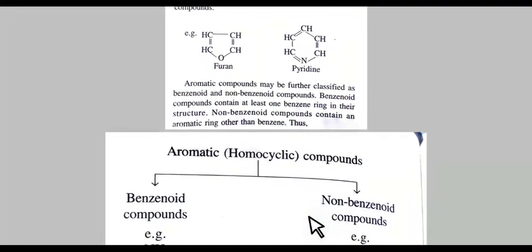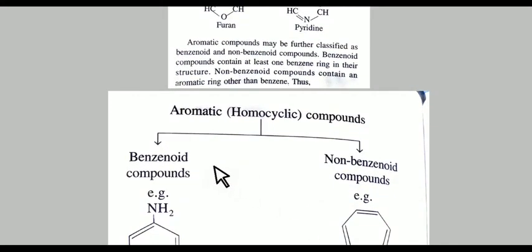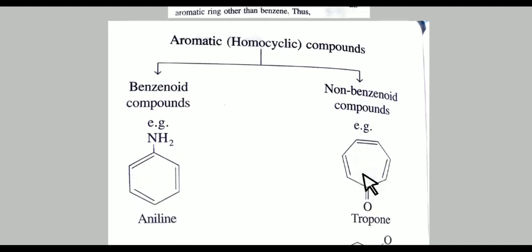This aromatic compound is again divided into benzenoid compounds and non-benzenoid compounds. Benzenoid compounds contain at least one benzene ring, meaning C6H6, and non-benzenoid compounds contain an aromatic ring other than benzene. See the example of a benzenoid compound.